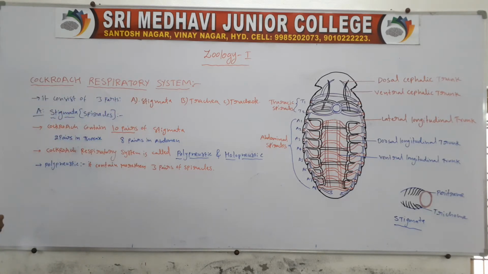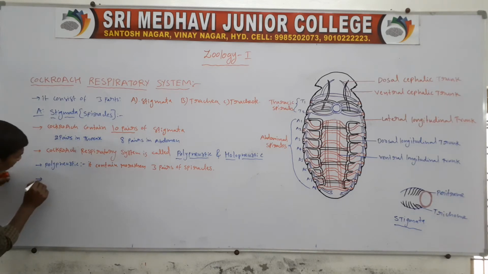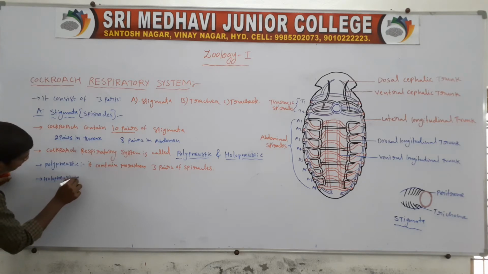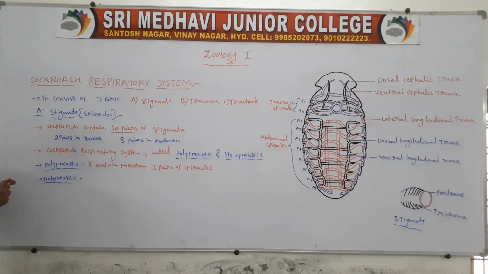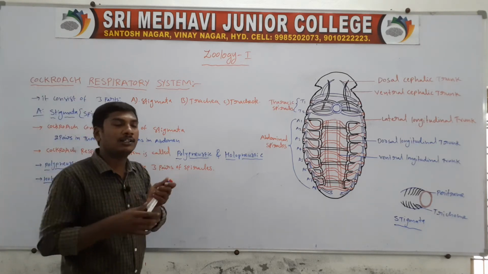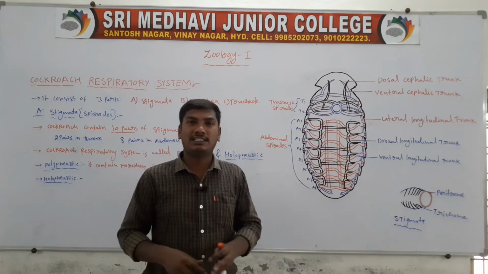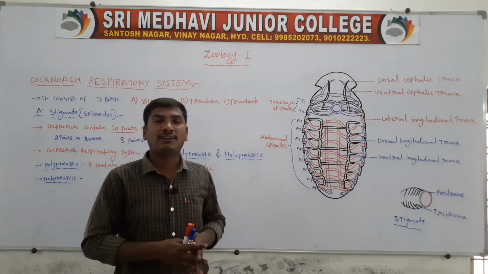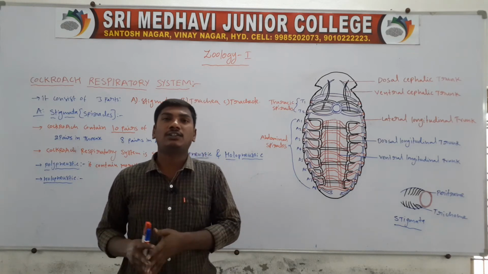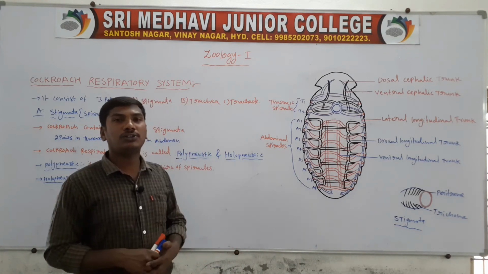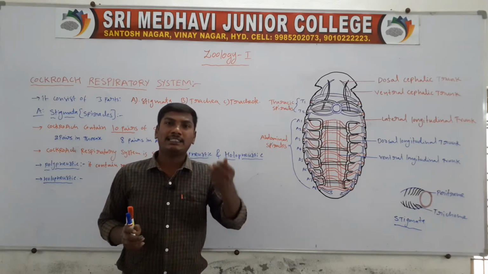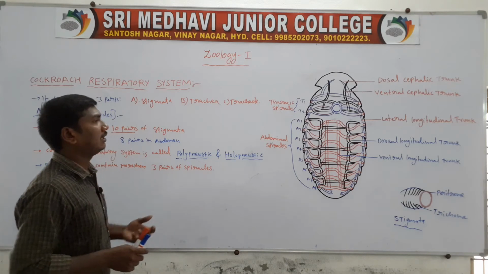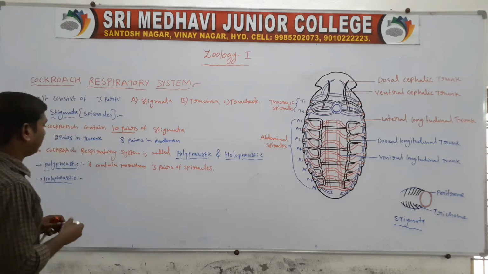Next, holonucleatic respiration. Holo means all. All the spiracles are functional. The total spiracles are functional, and all have the same function. So the respiration is called holonucleatic respiration.